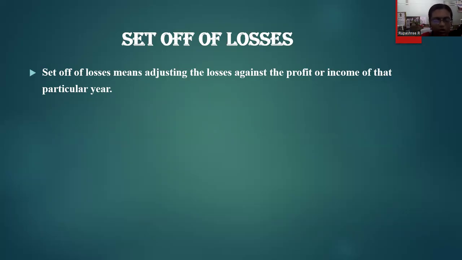So if your house is vacant throughout the year, you end up making losses. In the same scenario, let's say I'm selling a land or a property that is in my name. It doesn't mean that you should always sell it for profit. You would make a loss as well. So these losses can be set off against any other profit or income, which is called set-off of loss.